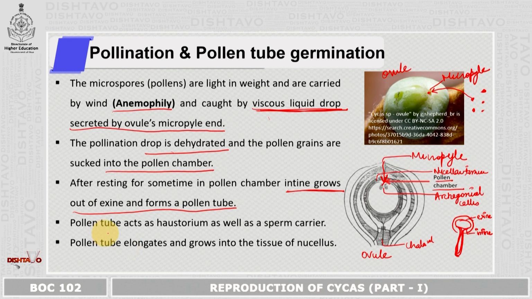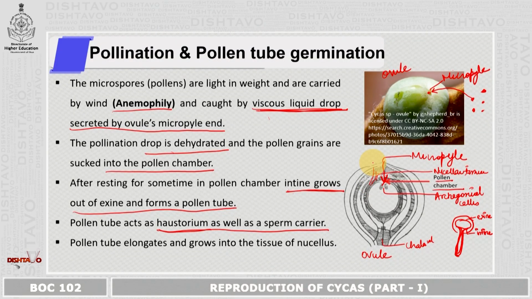Fine. The pollen tube acts as a haustorium as well as a sperm carrier. Now what is a haustorium? It's a tissue which can help in absorption. In other words, the function of the haustoria is basically to take the nourishment from the nucellar tissue. As well as it is the sperm carrier. I told you it already has a nucleus. This nucleus will have sperm or the male gametes. The pollen tube elongates and grows into the tissue of the nucellus.